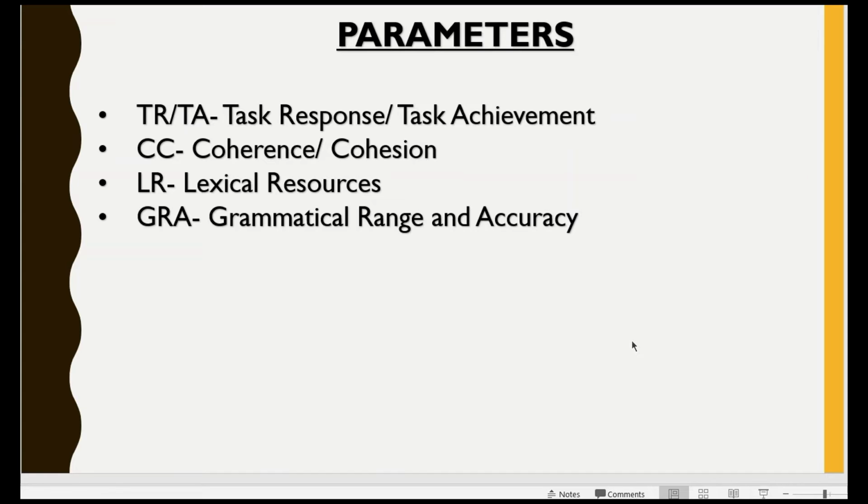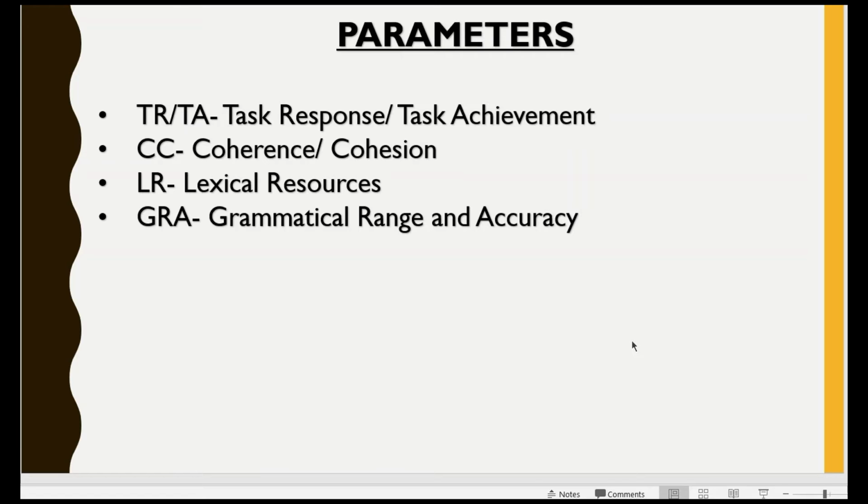Now let's take an example. When I was doing this question, that is smoking is dangerous and it should be banned at public places, I gave you 3 reasons while I was discussing the conclusion. The first one was passive smoking, the second one was that it affects the youth, and the third one was that it causes air pollution. Now supposing I started writing about passive smoking, then I moved to youth, how it will affect youth, then I again started passive smoking, then I again moved on to air pollution.